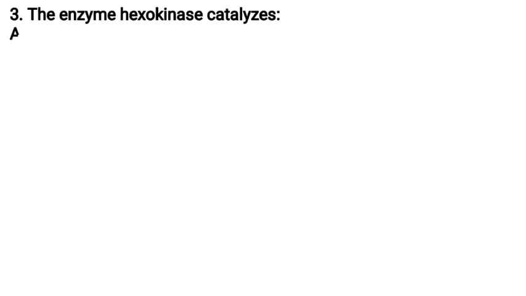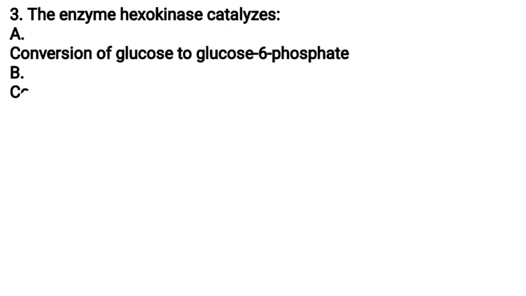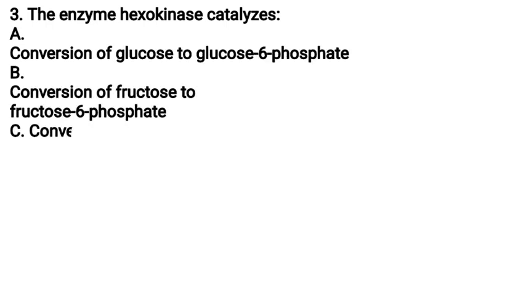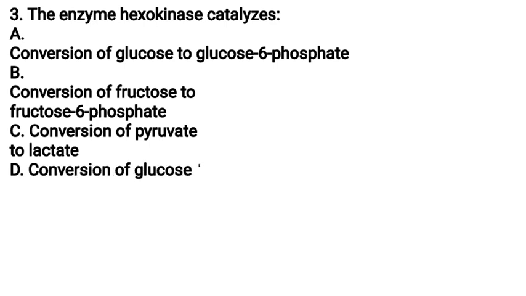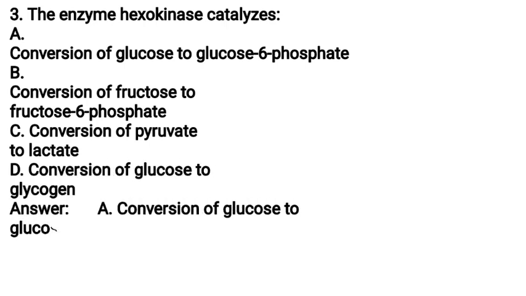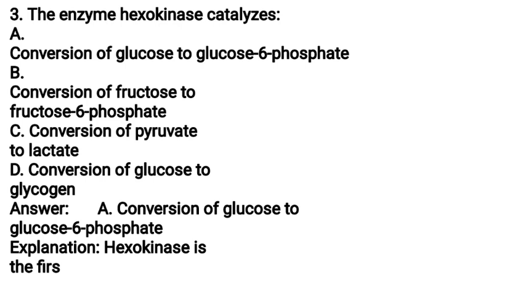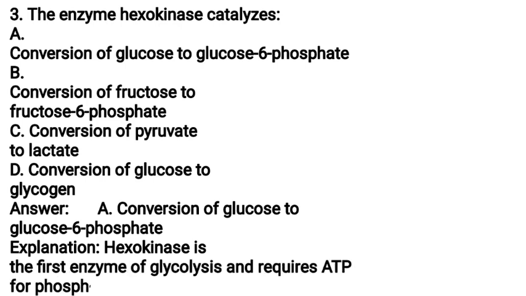Three. The enzyme hexokinase catalyzes A. Conversion of glucose to glucose 6-phosphate, B. Conversion of fructose to fructose 6-phosphate, C. Conversion of pyruvate to lactate, D. Conversion of glucose to glycogen. Answer A. Conversion of glucose to glucose 6-phosphate. Explanation. Hexokinase is the first enzyme.